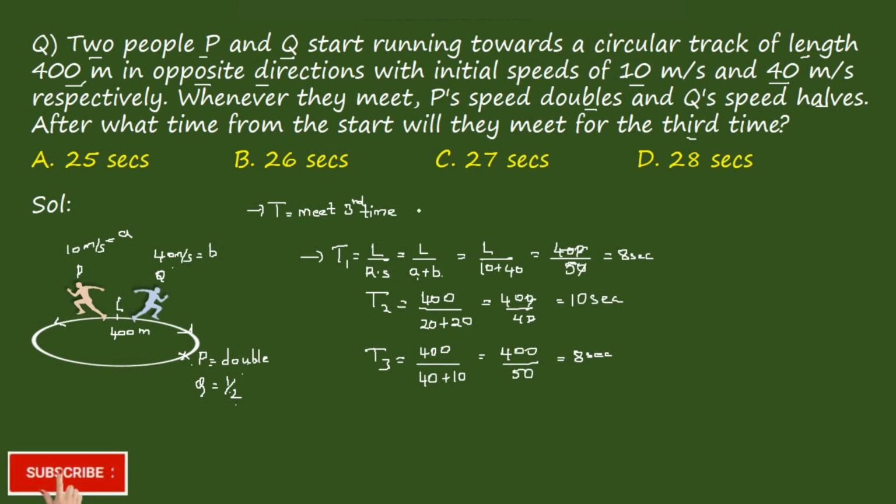So the time taken to meet a third time is the addition of all these: 8 for the first meeting, plus the second meeting, plus the third, which is equal to 26 seconds. So the answer is option B.